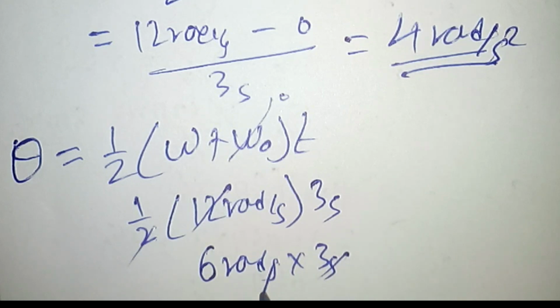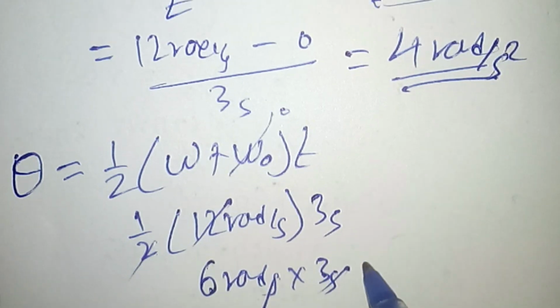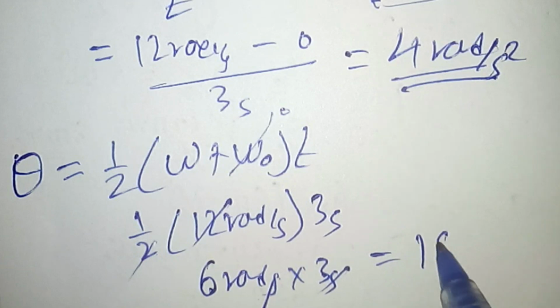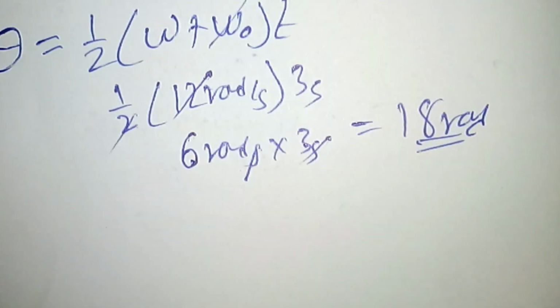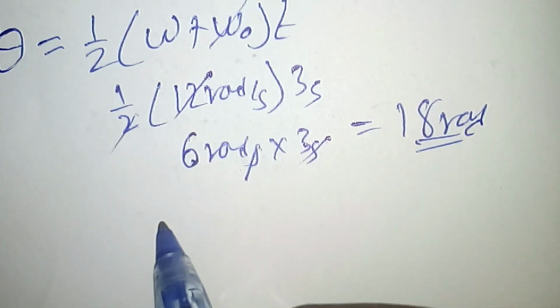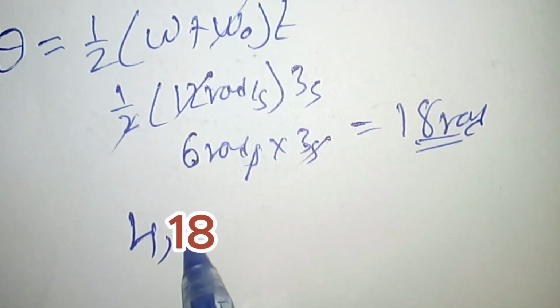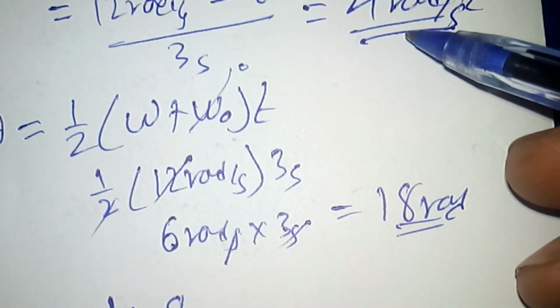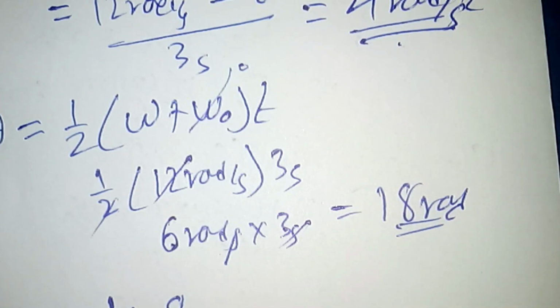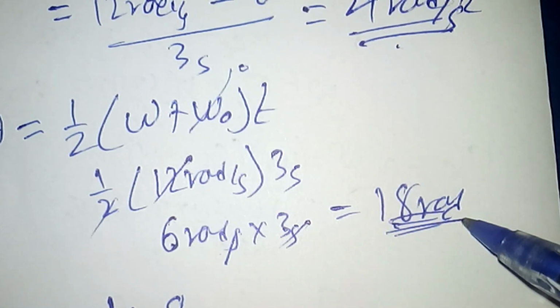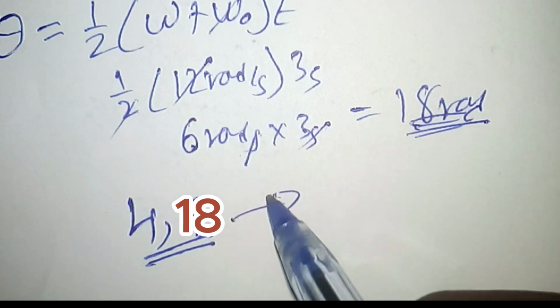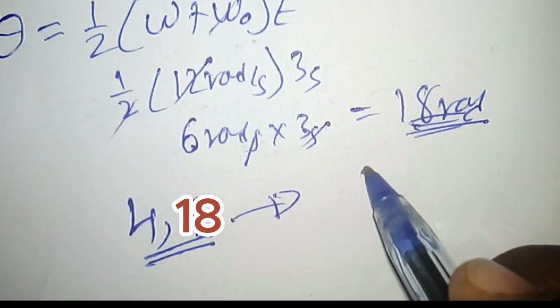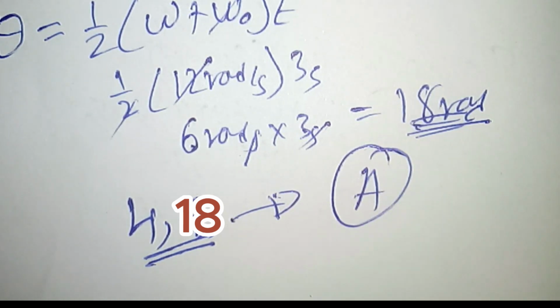Second cancels second, and 6 times 3 is equal to 18 radians. So the correct answer is the combination 4, 18. Don't be confused here, because the angular acceleration is required first and the displacement is the second value. The correct answer is alternative A.